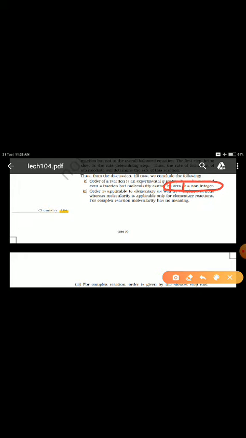Zero would mean there is no reacting species there, and non-integer would mean fraction formation, which is very rare.